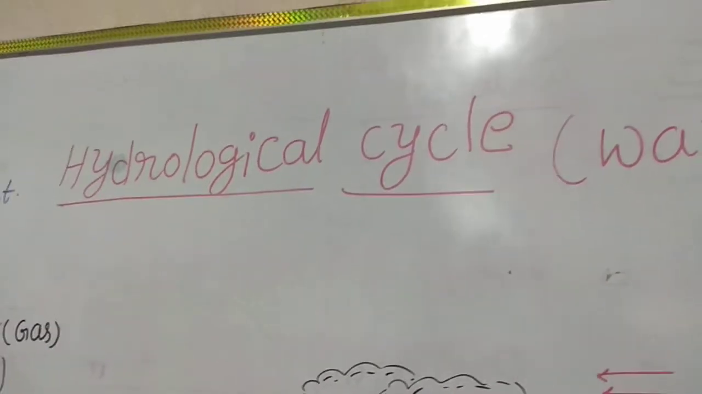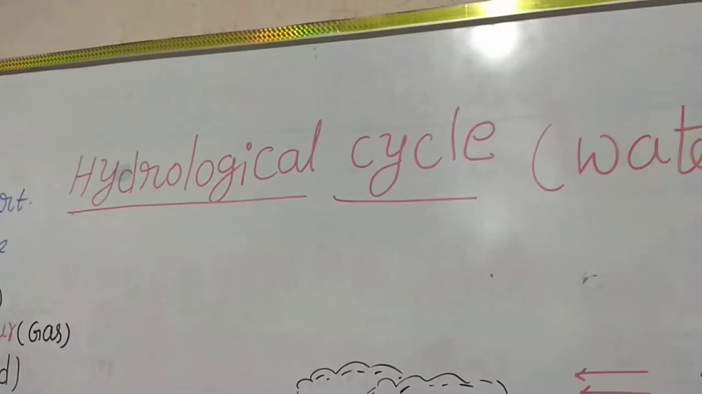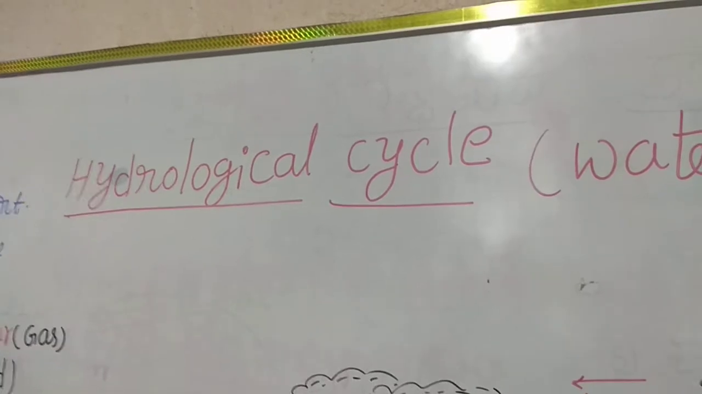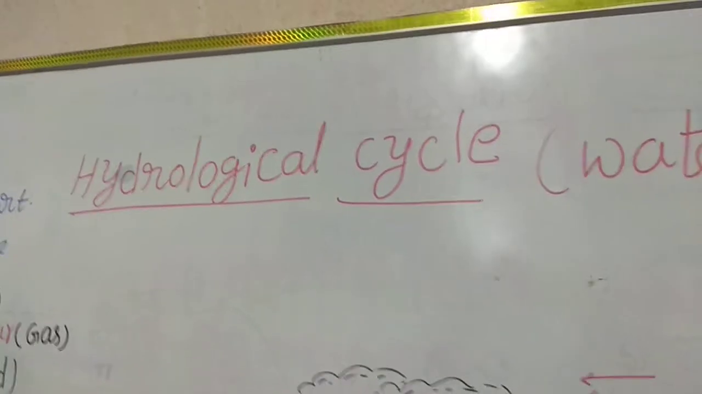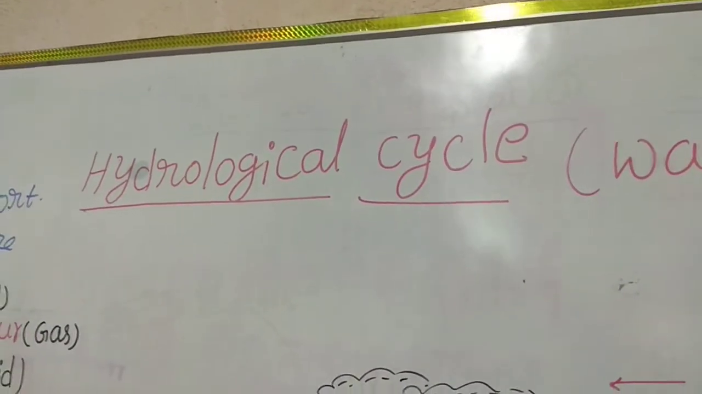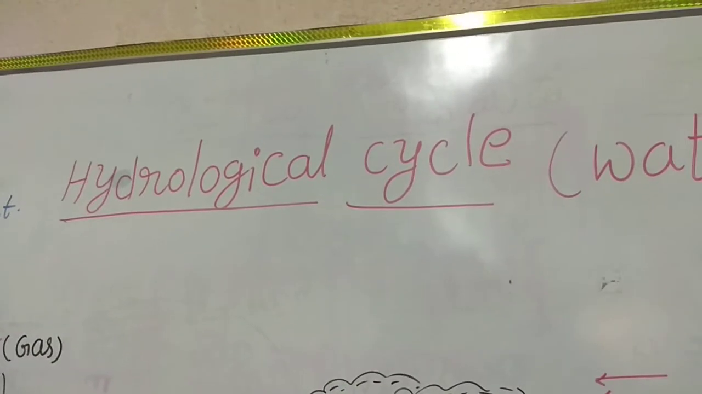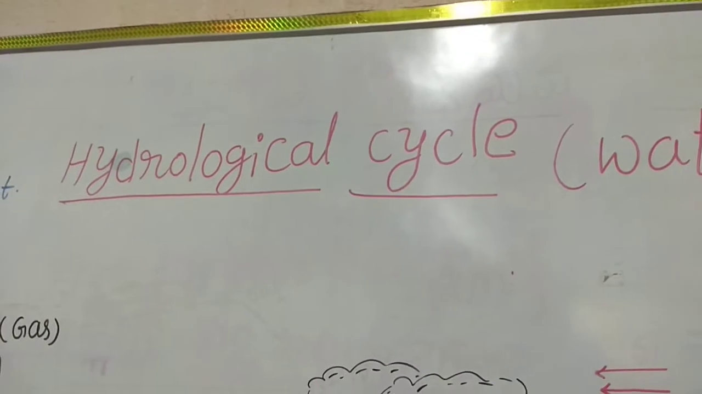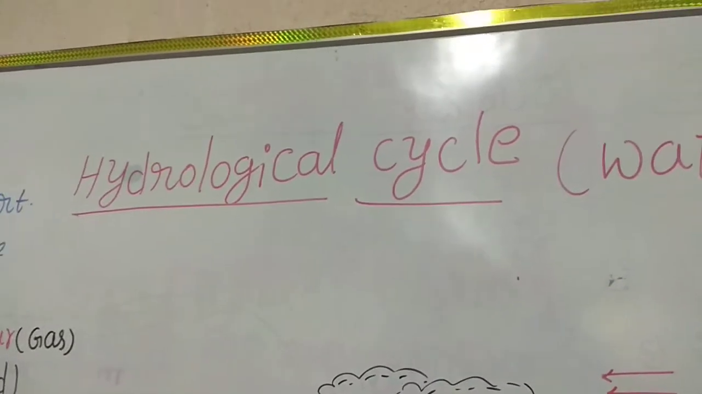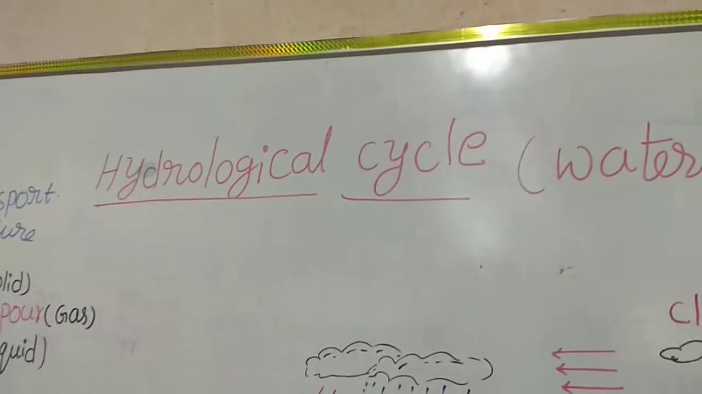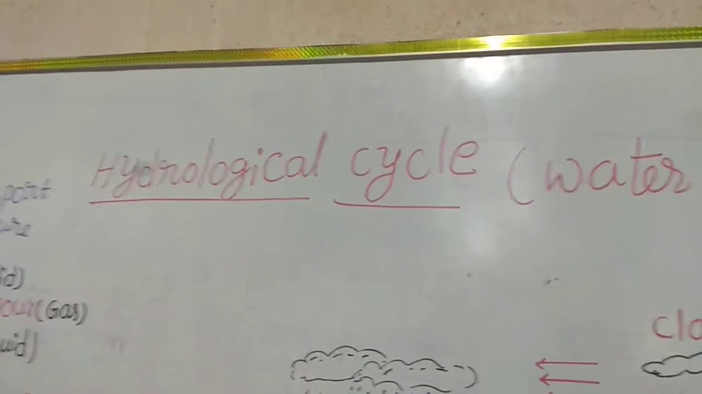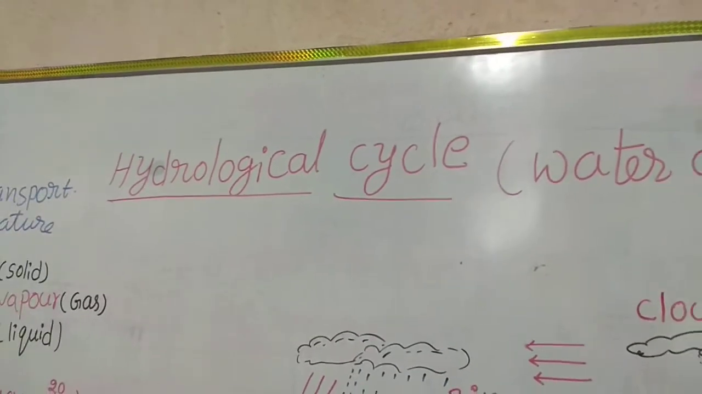In our previous class, we discussed the introduction to biogeochemical cycles. The definition of biogeochemical cycles is the continuous transformation or continuous movement of nutrients from abiotic to biotic things. So these biogeochemical cycles are of three types. One is the hydrological cycle, second is the gaseous cycle, third is the sedimentary cycle.